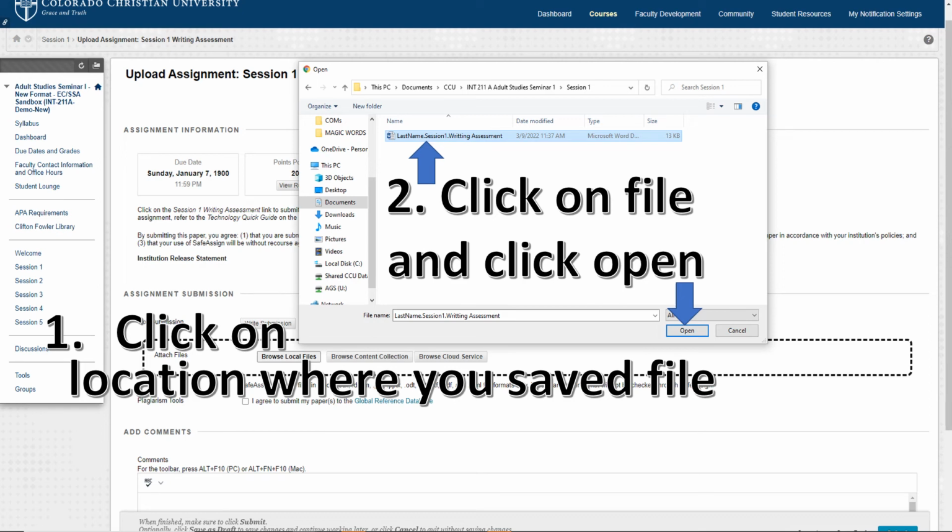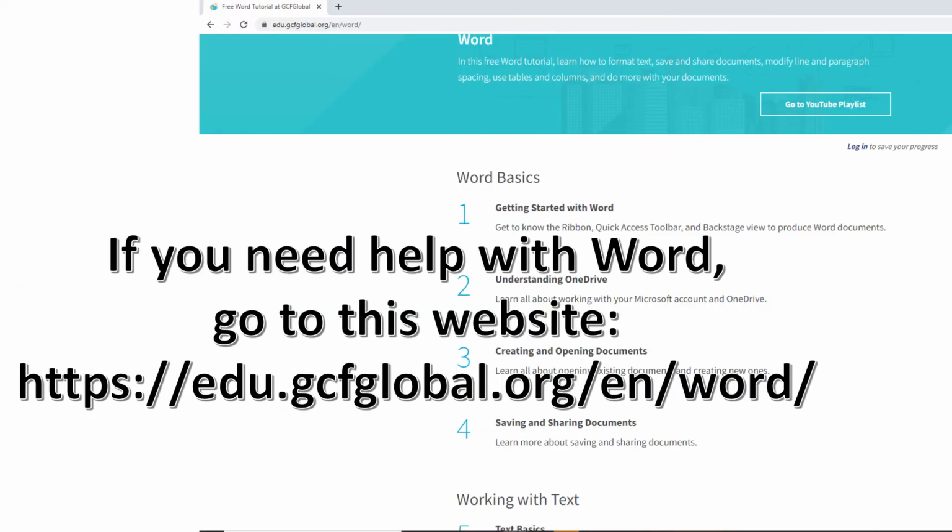So I knew where I saved it, so I knew where to go find it so that I could attach it to this page on the assignment submission page. And so once I find it, I click on that file and I click Open on the screen. That's going to attach the file to the assignment. And again, if you're wondering how do I do all of this in Microsoft Word, please go to this website that I've given you that is a great tutorial on Microsoft Word.